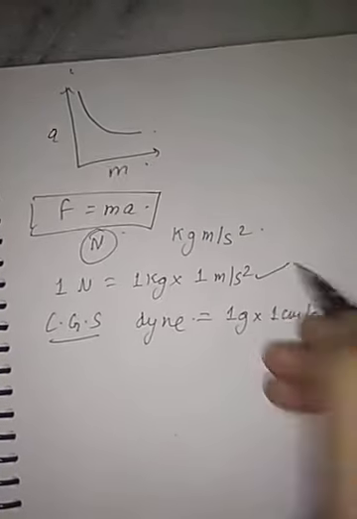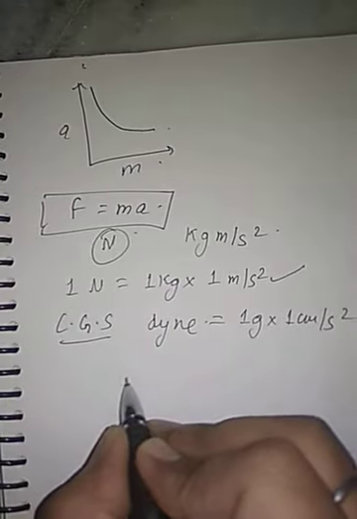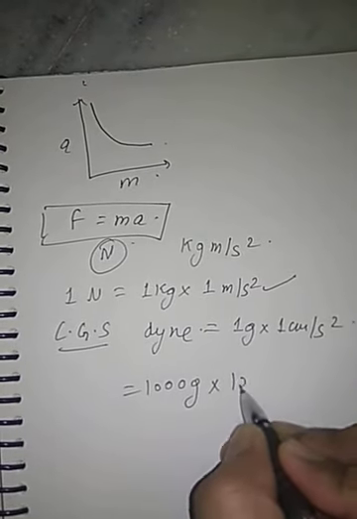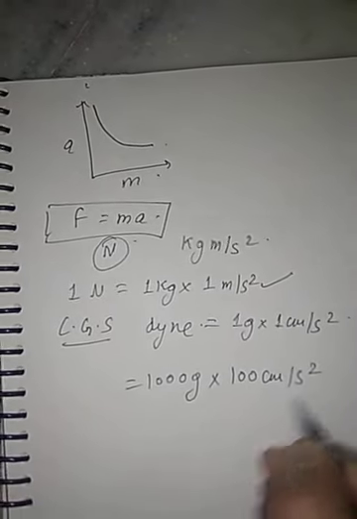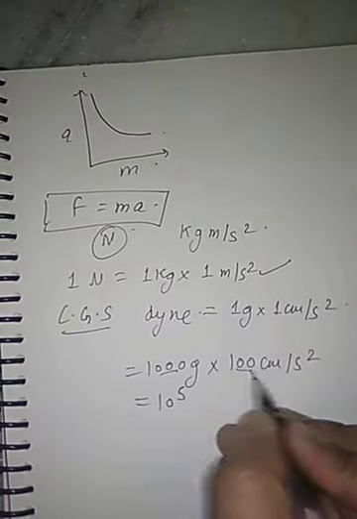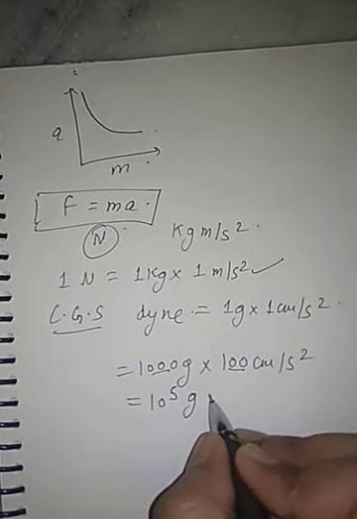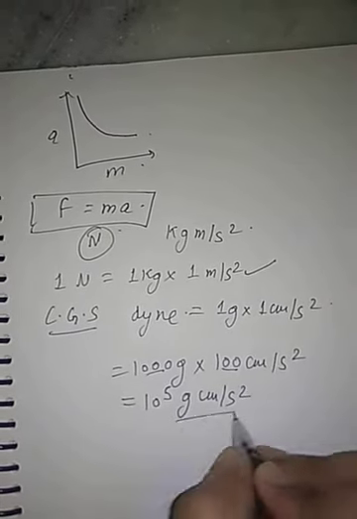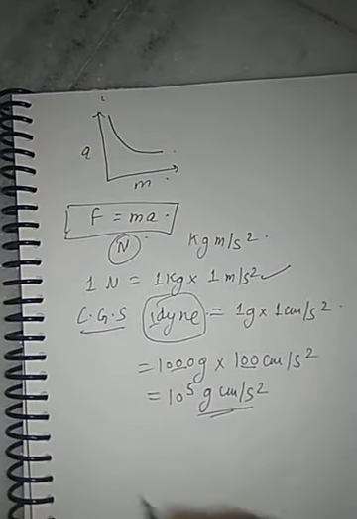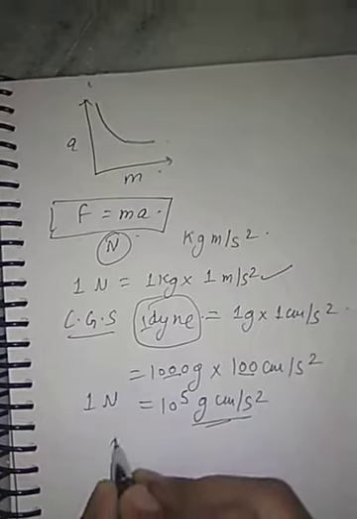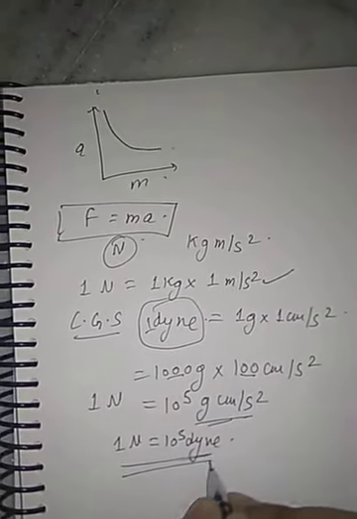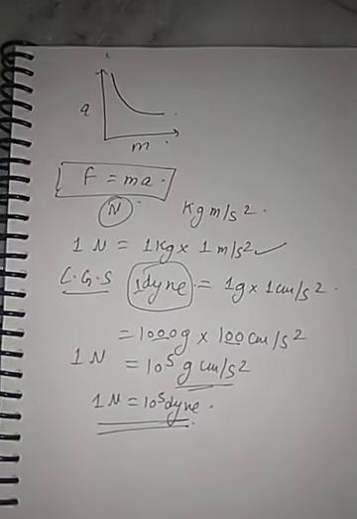1 Newton can be written like this. In place of 1 kg, I can write 1000 gram, and in place of 1 meter, we can write 100 centimeter per second square. When we combine this, it equals 10 raised to power 5, because 3 plus 2 is 5, gram centimeter per second square, and this is equal to 1 dyne. That means 1 Newton equals 10 raised to power 5 dyne. Learn this relation, it is very important. This is a small derivation. Clear?